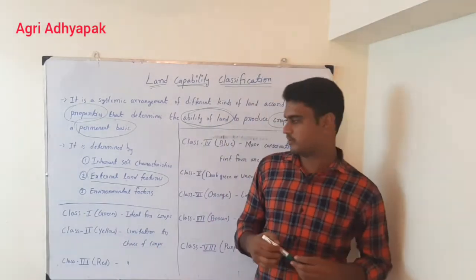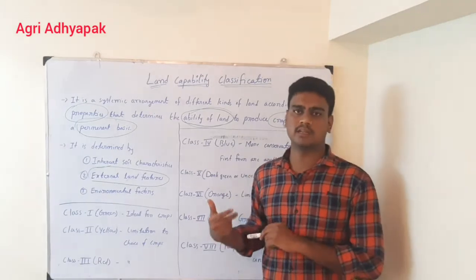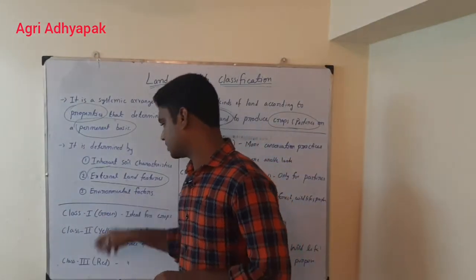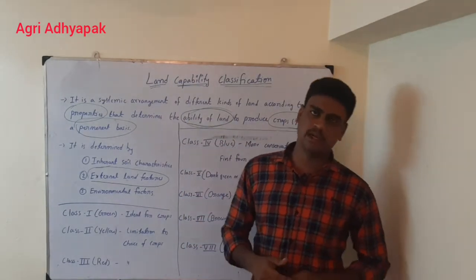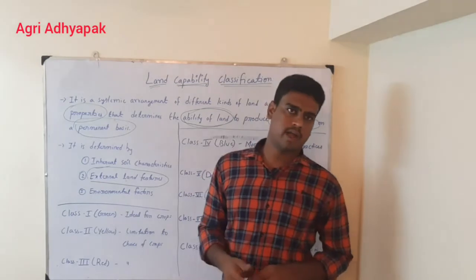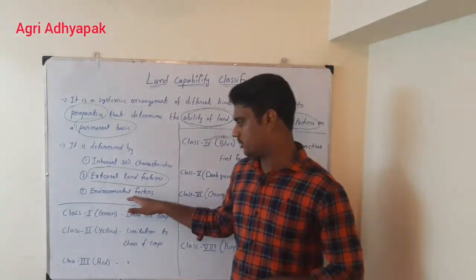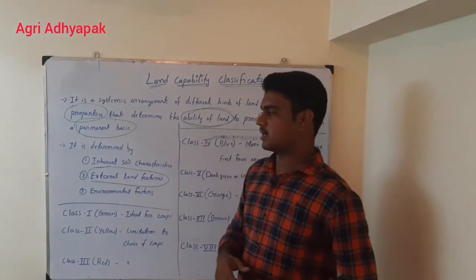If you are applying any fertilizer or chemical external input, that also can determine the land classification. The last one is environmental factors, due to abiotic factors like rainfall, high sunlight or soil temperature. Likewise, many are there, based on which environmental factors we can determine the land capability classification.